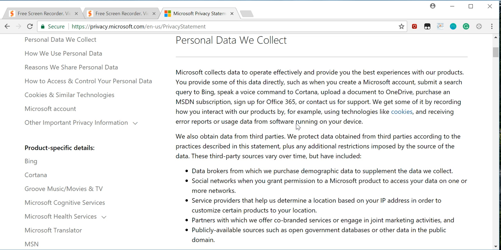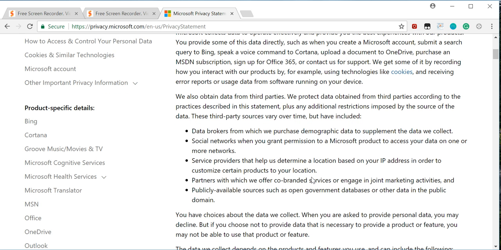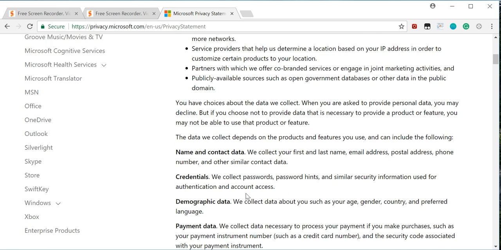These third-party sources vary over time but have included data brokers from which we purchase demographic data to supplement the data we collect, social networks which you grant permission to a Microsoft product to access your data on one or more networks, service providers that help determine a location based off of your IP address in order to customize certain products to your location, partners with which we do co-branded services or engage in joint marketing activities, and publicly available sources such as open government databases or other data in the public domain.